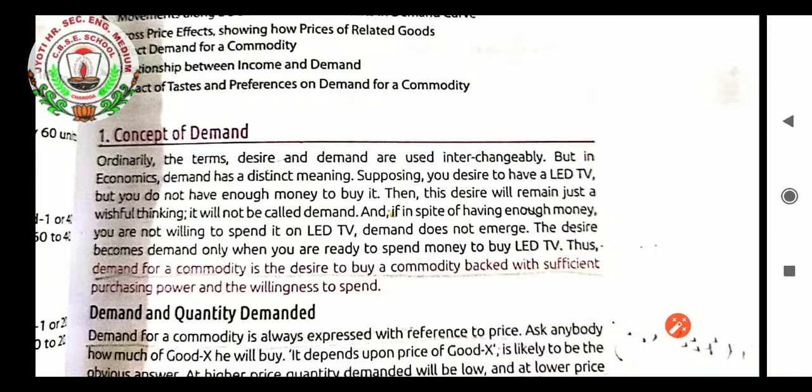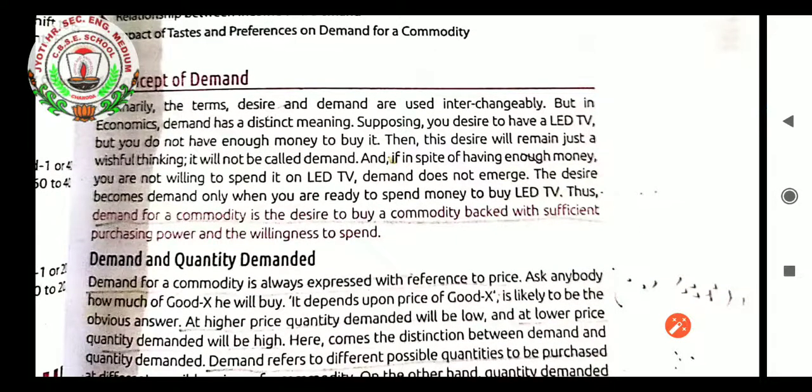And if in spite of having enough money, you are not willing to spend it on an LED TV, demand does not emerge, as I already explained in the meaning of demand. The desire becomes demand only when you are ready to spend money to buy the LED TV. Merely thinking that you want an LED TV doesn't make it a demand. It is just a desire. So desire becomes demand only when you are ready to spend money on your desire.